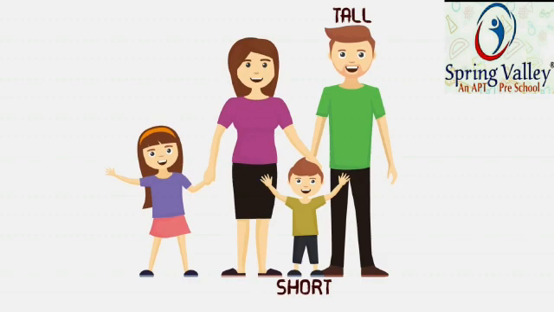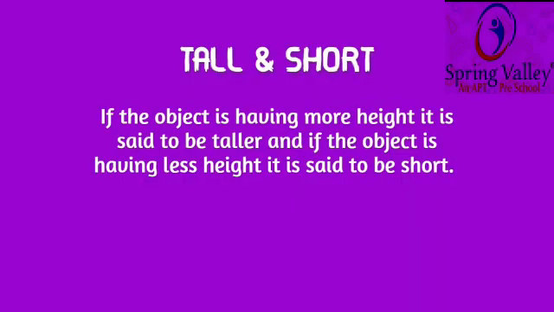So children, what did you understand from all these examples? If the object is having more height, it is said to be tall. And if the object is having less height, it is said to be short. So, now you are able to identify which is tall and which is short.